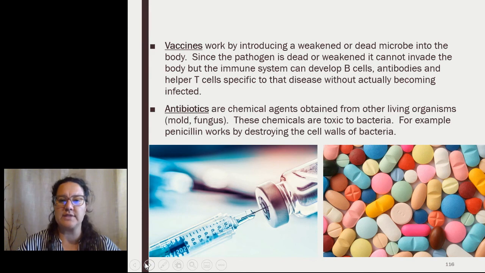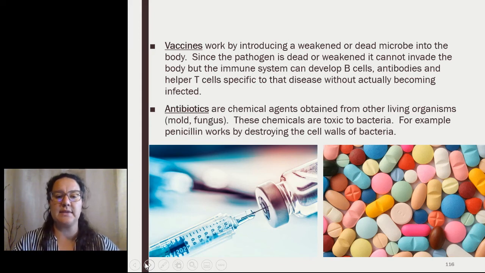Antibiotics are chemical agents that are obtained from other living organisms, typically molds or fungi. These antibiotics produce chemicals that are toxic to bacteria. Penicillin works by destroying the cell walls of the bacteria. Other antibiotics work by slowing down reproduction, allowing our body cells to catch up and kill that bacteria.